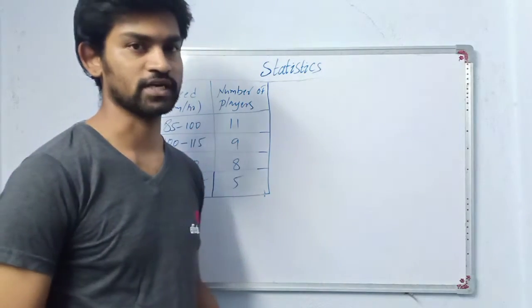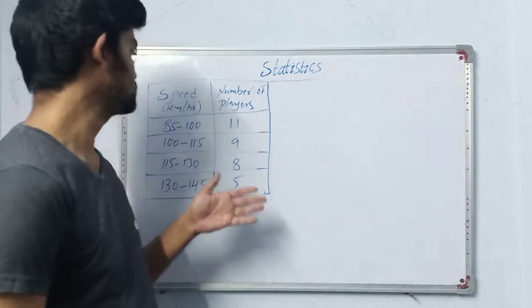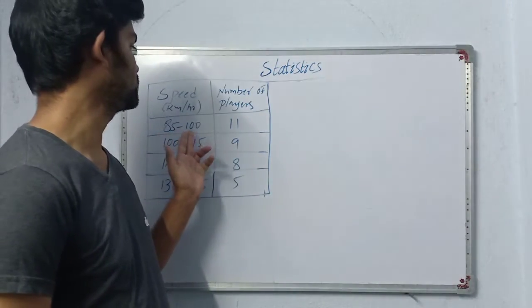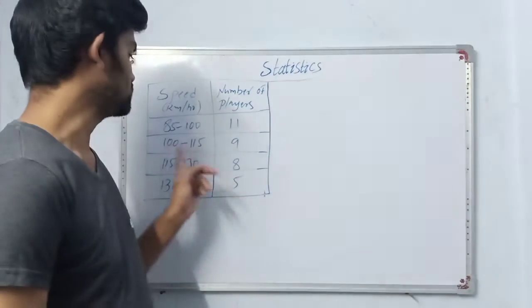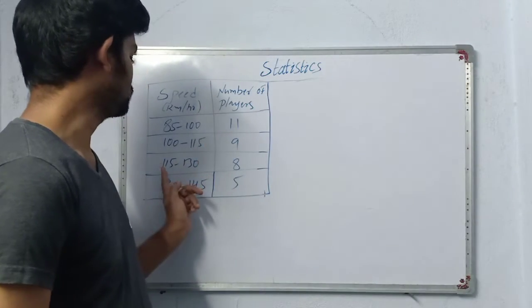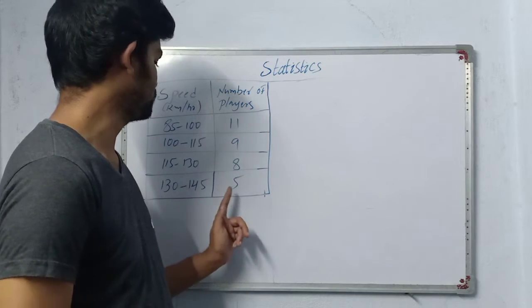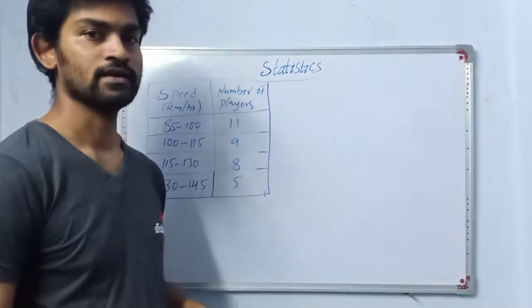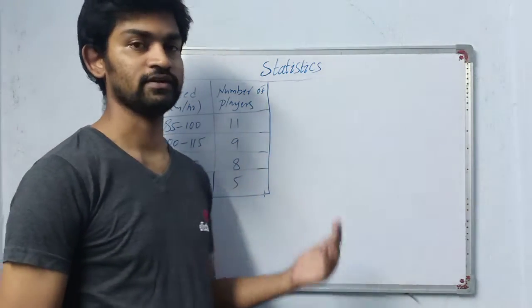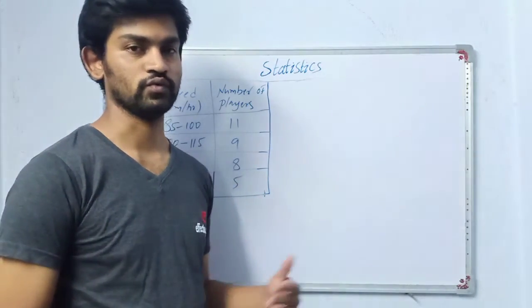In a cricket coaching center, speeds of a few bowlers are given like this. Between 85 to 100 kilometers per hour is 11, 100 to 115 is 9, 115 to 130 is 8, and 130 to 145 is 5. So the data of 33 bowlers has been given here, and we are asked to find the median of the given data. So how to find it, we will see.